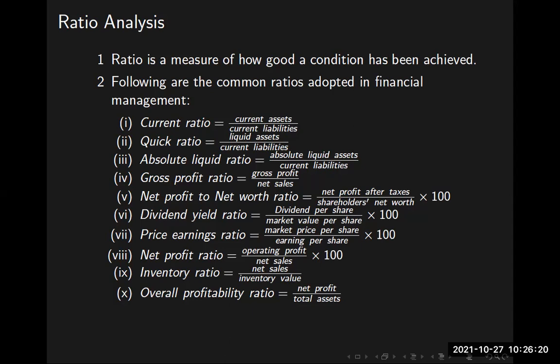Okay. PER, price earning ratio, market price per share divided by earning per share. Then net profit ratio or NPR. It is operating profit divided by net sales. Operating profit means any profit which the company earns for making future investments or making further development of the company. We call it operating profit. After paying up the dividend, the taxes, and every kind of liabilities, we would have some extra amount, some residual amount.